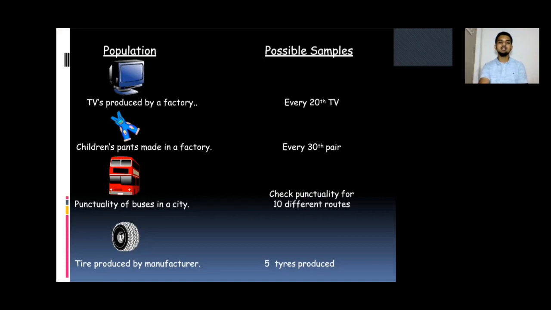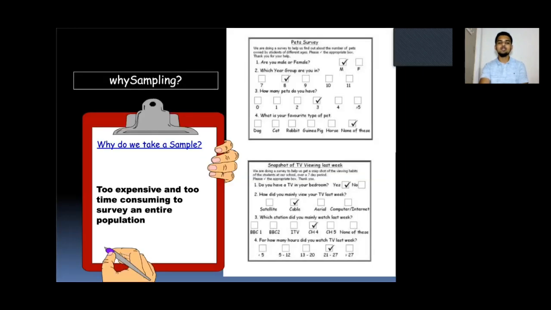Now let's see the diagram, where the left side is the population of TVs produced by a factory. The possible sample will be every 20th TV, or the children's pants made by a factory, every 30th pant, or a bus in a city, checking 10 different routes, or a tire produced by a manufacturer, or 5 types of tire produced.